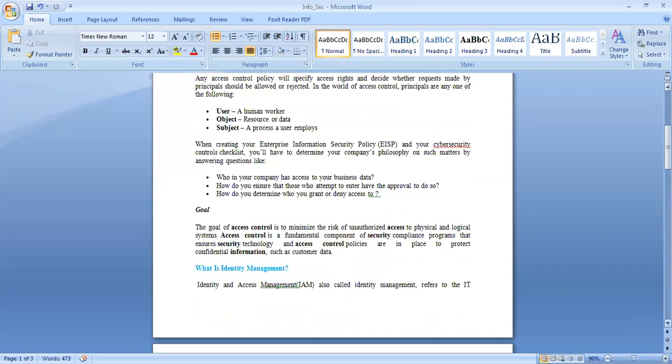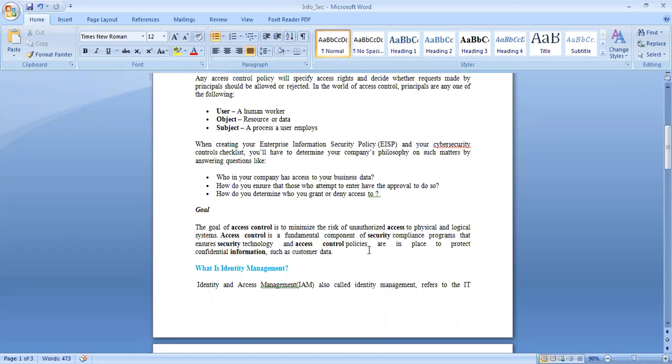To summarize, the goal of access control is to minimize the risk of unauthorized access to physical and logical systems. Access control is a fundamental component of security compliance programs that ensures security technology and access control policies are in place to protect confidential information such as customer data.